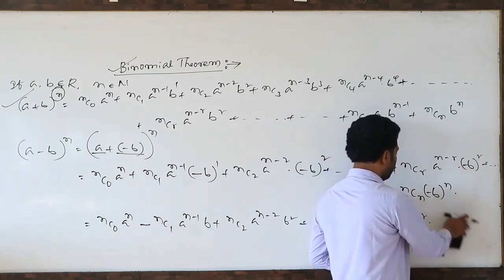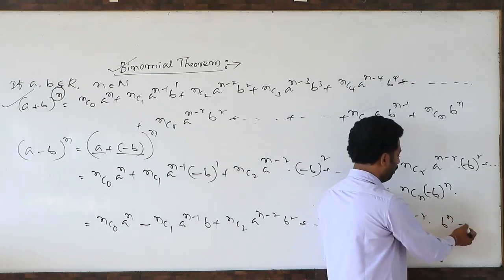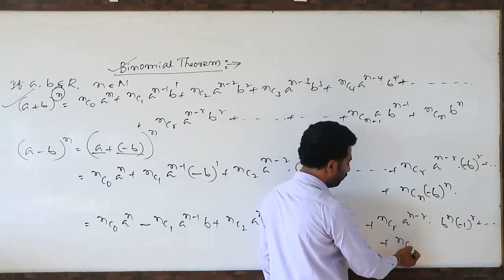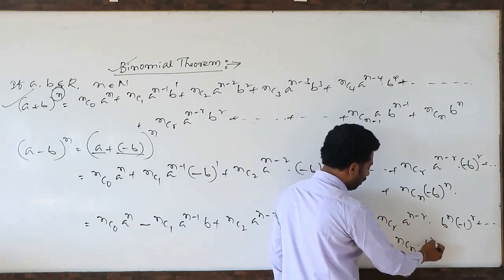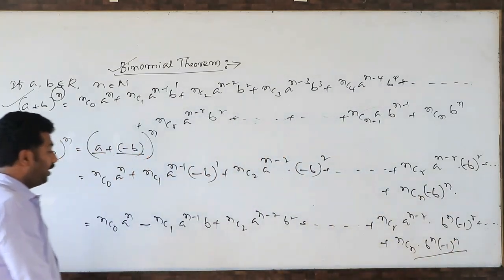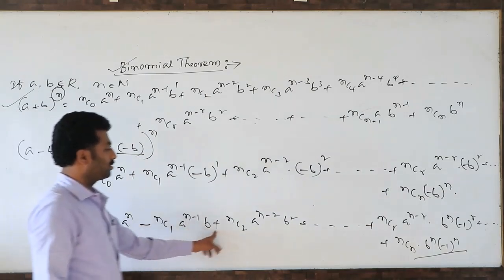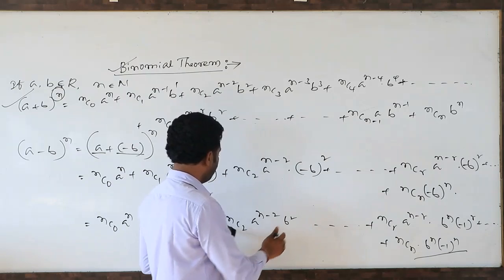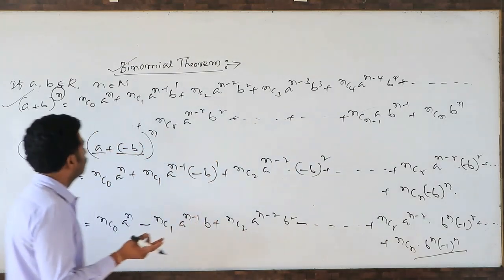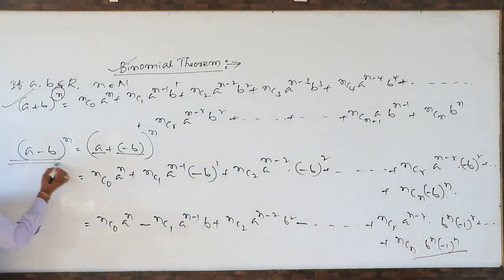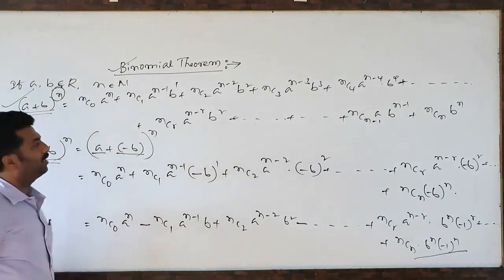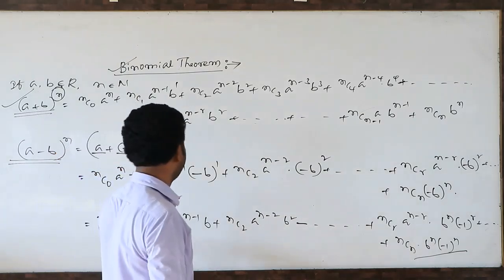Actually you can write it like this also: b to the power r into minus 1 whole power r, plus and so on. What is the last term? nCn b power n into minus 1 whole power n. So alternating signs will come: plus, minus, plus, minus. If this is plus, the next term will be minus, and so on. Plus or minus terms appear whenever an a minus b whole power n expansion is there. When an a plus b whole power n expansion is there, all the terms are positive. So this is the way of writing.